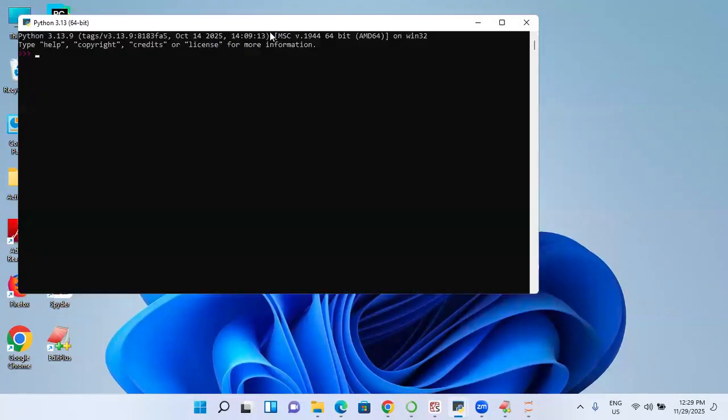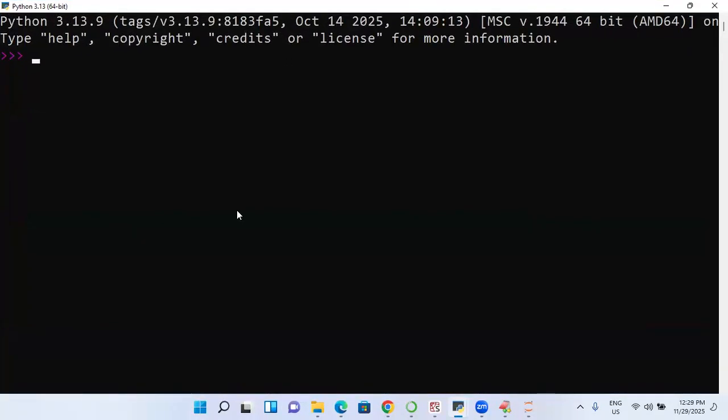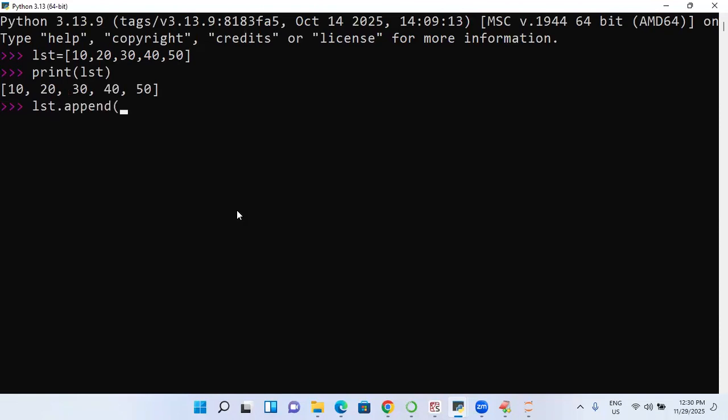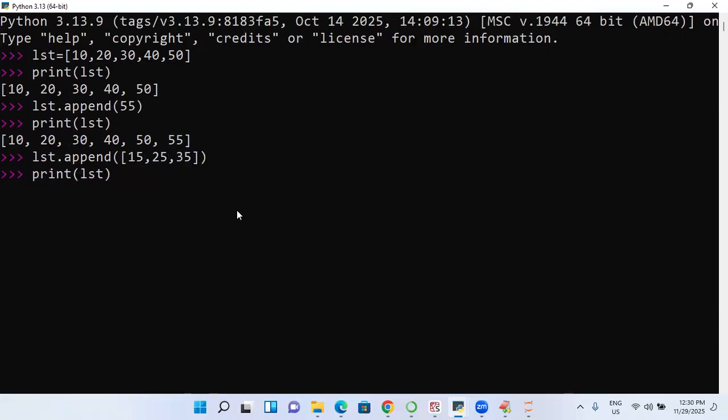So look at that. This is my data. lst is equal to 10, 20, 30, 40, 50. This is my data. Print of what? lst.append of 55. Yes, it is added. Print of lst. lst.append of, I am going to write 15, 25, 35. So you can print lst. Inner list added or not? Explained or not? Remembered? No.